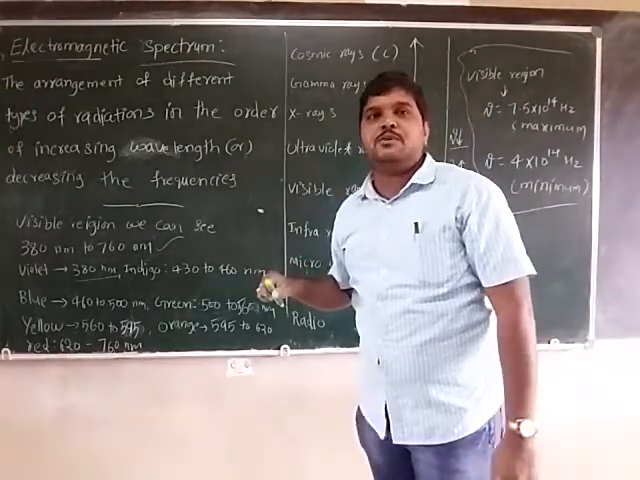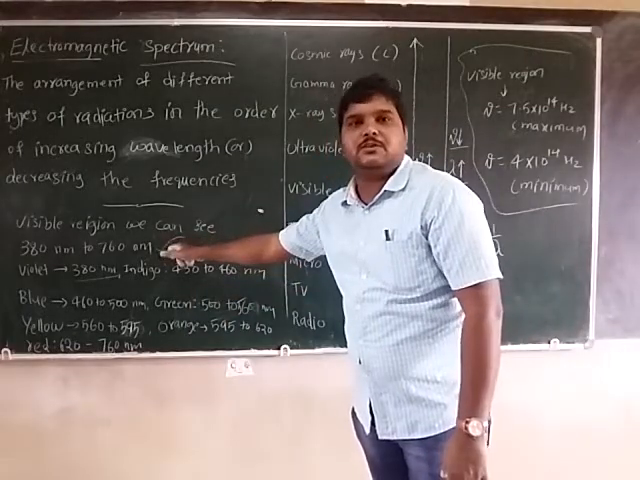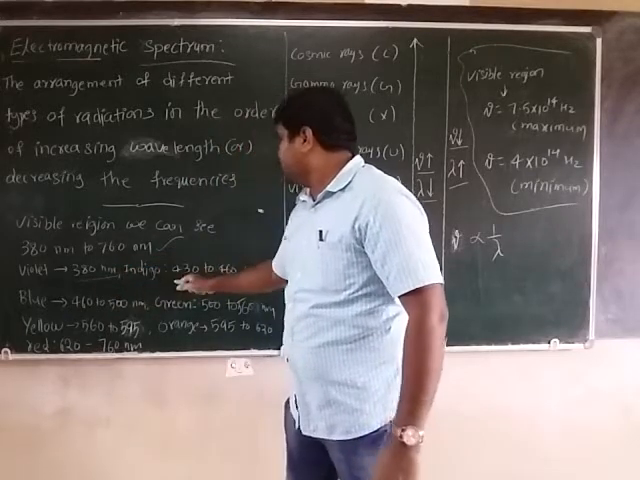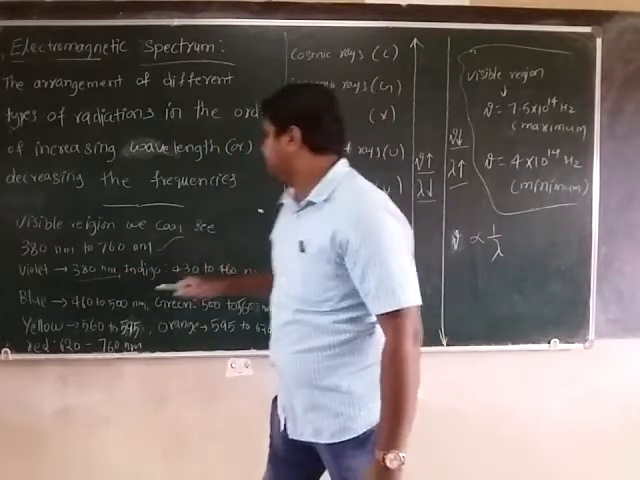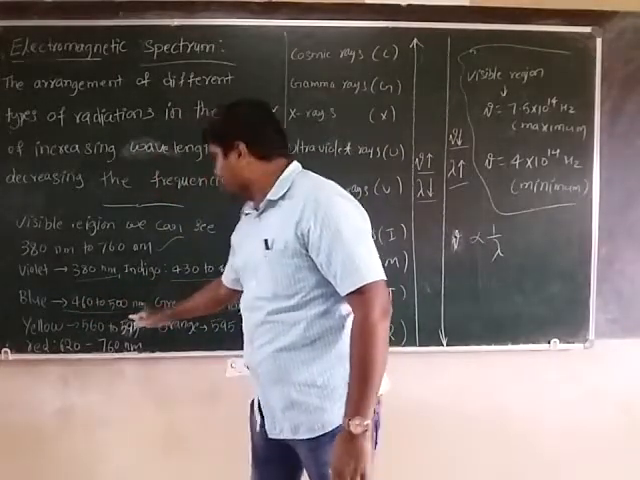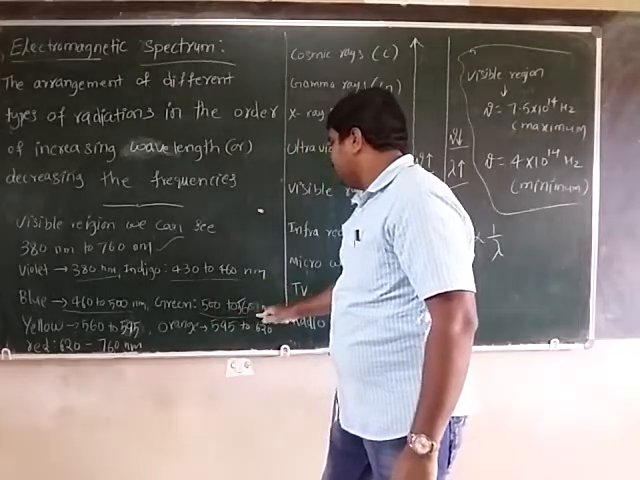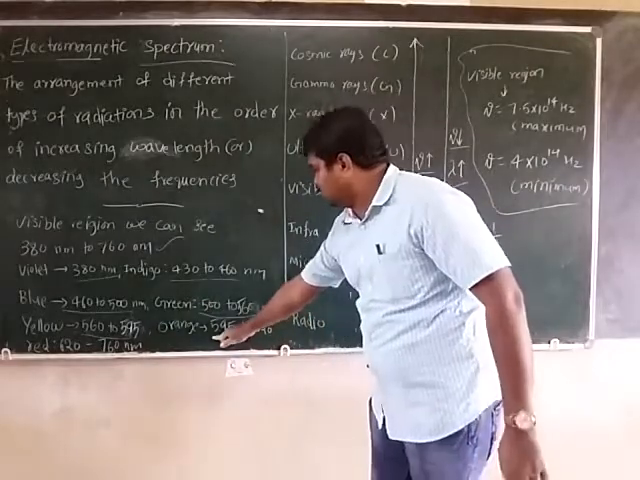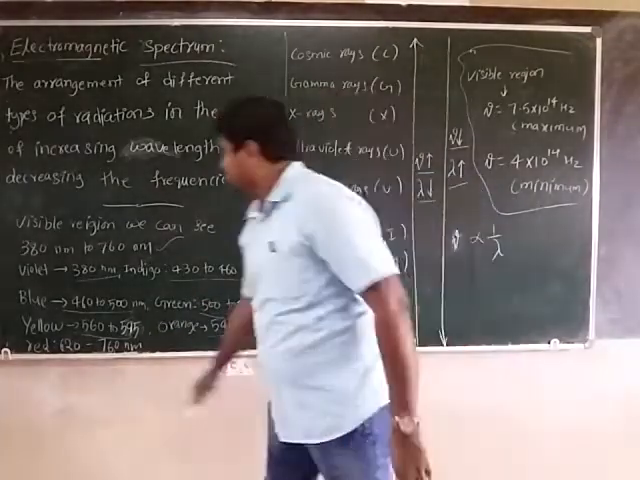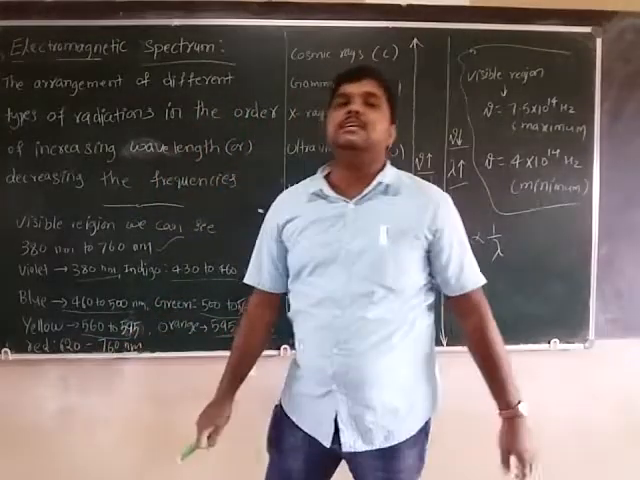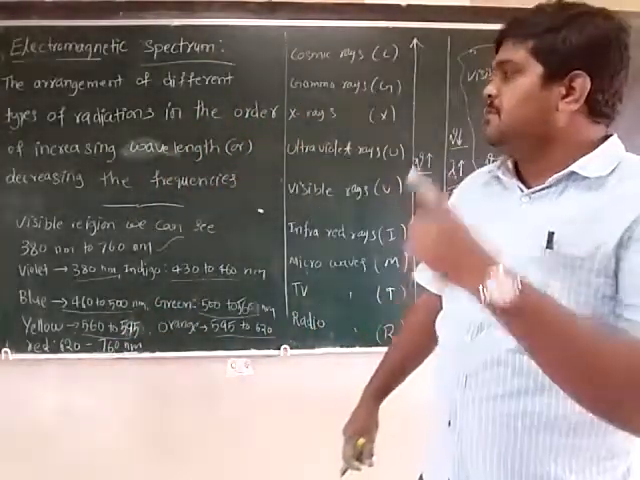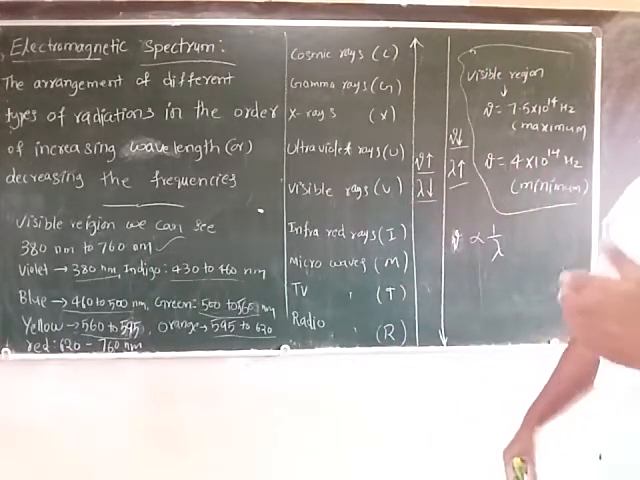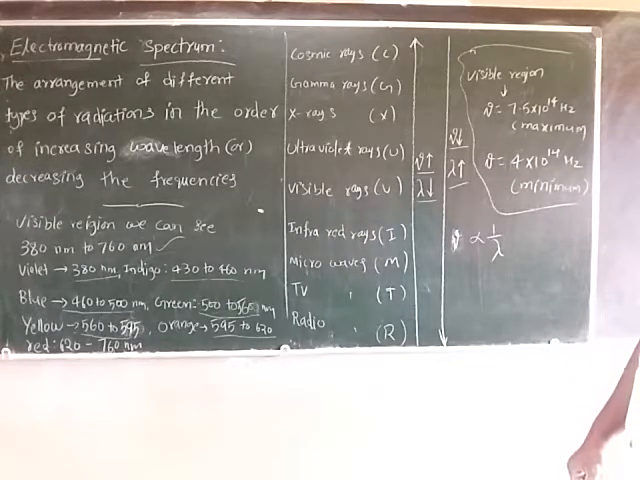The region we can see is the visible region, 380 to 760 nanometers. Violet is 380 to 430 nanometers. Indigo 430 to 460 nanometers. Blue 460 to 500 nanometers. Green 500 to 560 nanometers. Yellow 560 to 595 nanometers. Orange 595 to 620 nanometers. Red 620 to 760 nanometers. So these are the visible region containing different radiations with different frequencies and wavelengths.